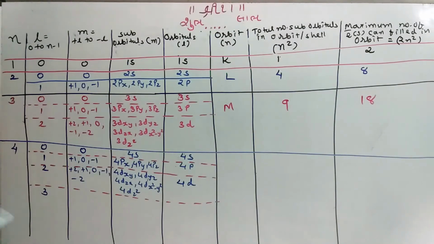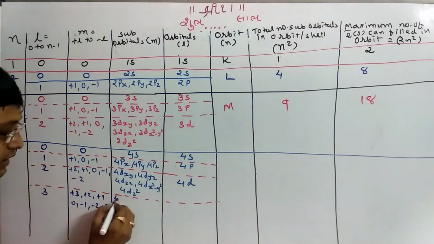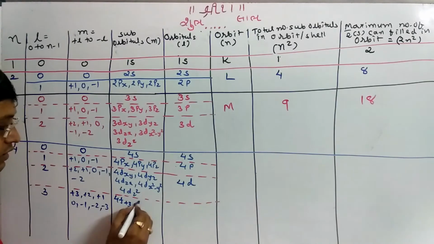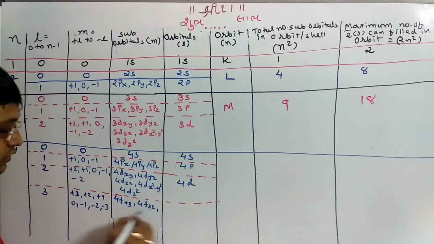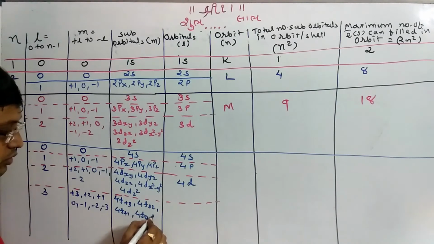For l equal to 3, the possible values of m are +3, +2, +1, 0, -1, -2 and -3. The possible suborbitals we have are 4f +3, 4f +2, 4f +1, 4f 0, 4f -1, 4f -2 and 4f -3.